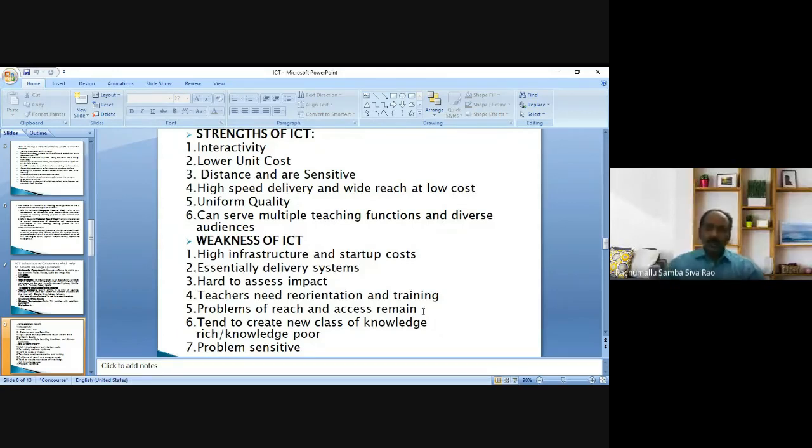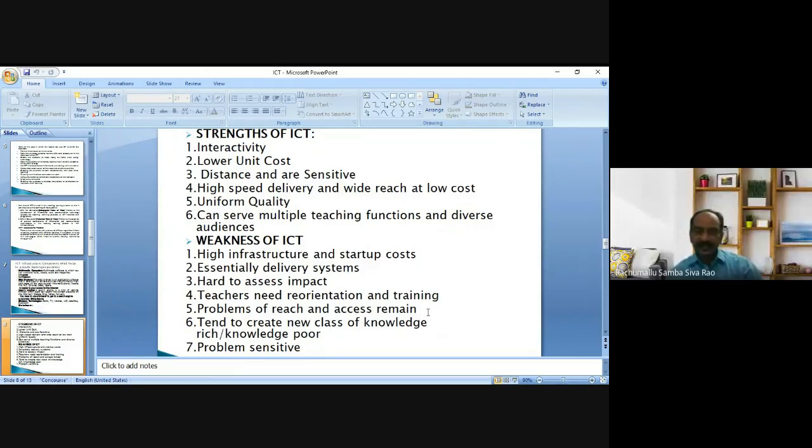In remote areas, it is not possible to serve the students by integrating ICTs because of lack of technology, poor signal, lack of internet connection, and sometimes lack of technological instruments like computers, laptops, cell phones. So problems of reach and access remain in that aspect.